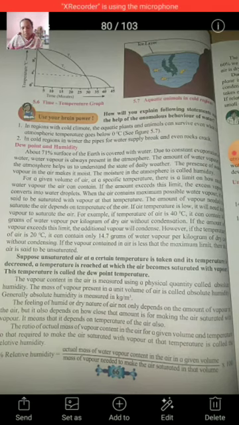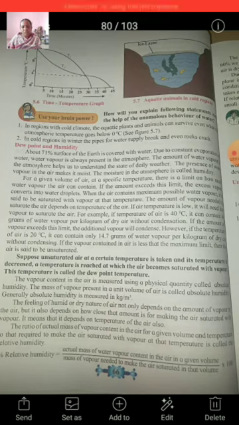Therefore it applies pressure on the pipes, so they can break. And also when rainwater is in between the rocks, due to the temperature being below 4 degrees Celsius, the volume increases, therefore it applies pressure on the rocks, so the rocks crack. That means the anomalous behavior of water is responsible for this phenomenon in nature.